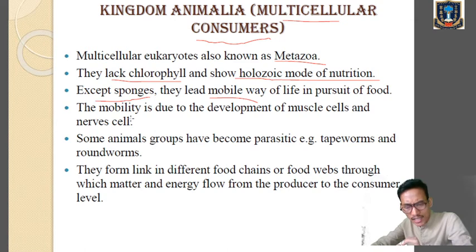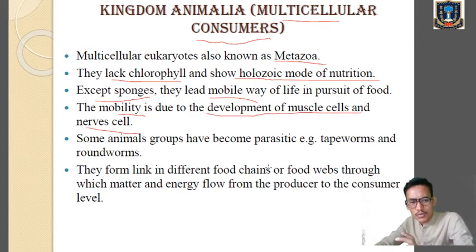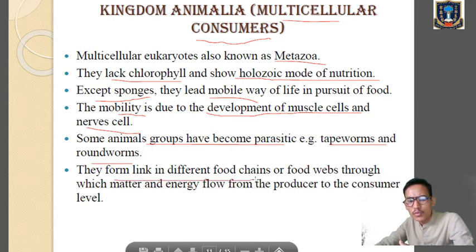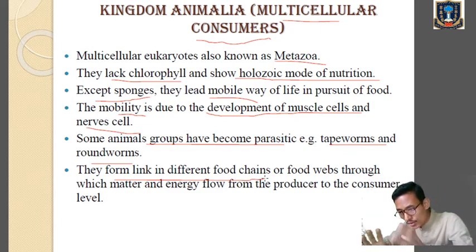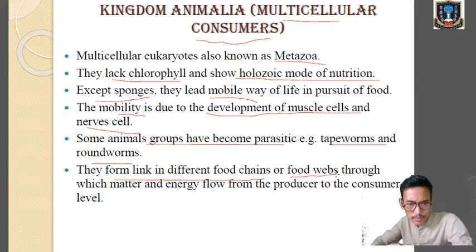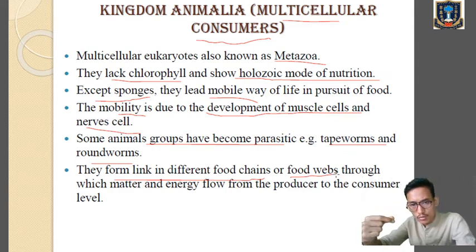The ability of movement or mobility in kingdom Animalia comes from the development of muscle cells and nerve cells. Some animal groups have become parasitic, for example tapeworms and roundworms. They form links in different food chains. The process of one organism being eaten by another organism is called a food chain, and when the food chain becomes complex, it is called a food web. So kingdom Animalia forms links in different food chains and food webs, because energy flows throughout the food chain.